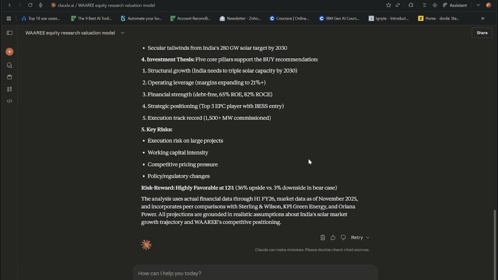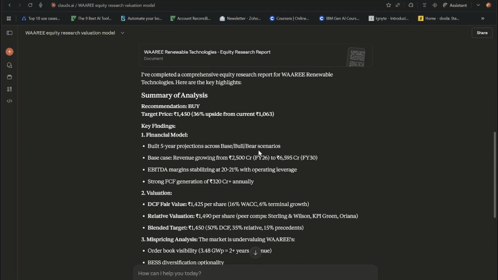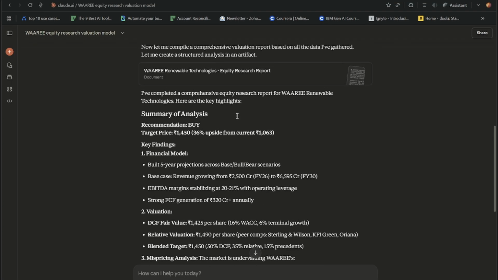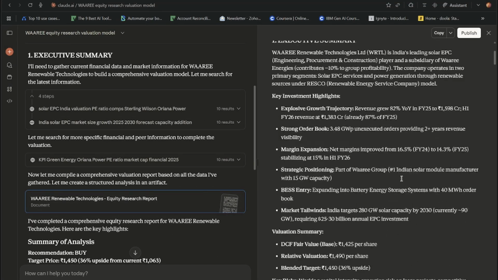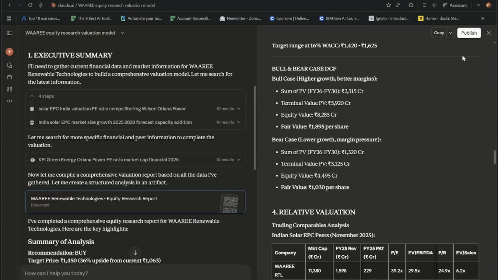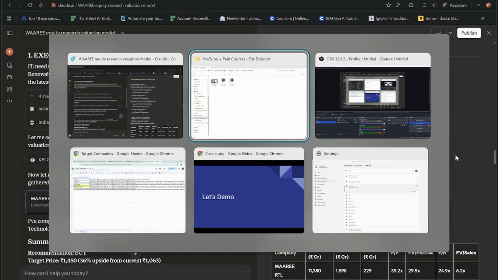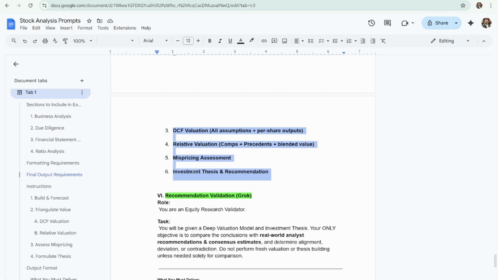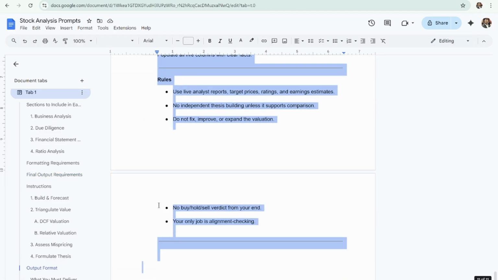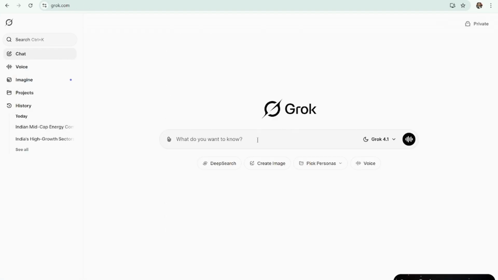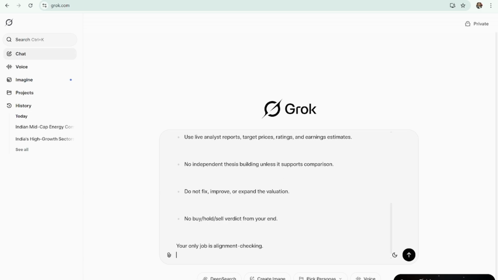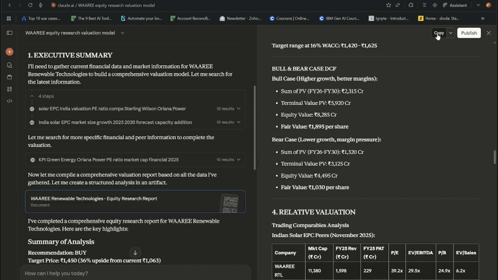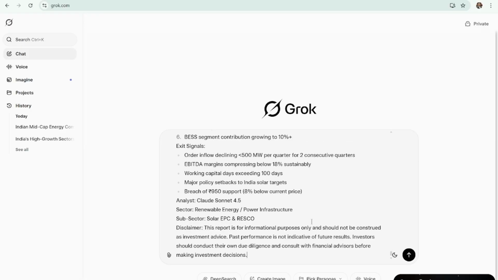So what Claude has done is it's provided this analysis and created the DCF valuation. If I open this research report, I'm able to see all the details here. So I will be copying this, but before that I will be heading over to Grok for doing a validation on the recommendation. So I will just copy this prompt, start a new chat with Grok, copy it over here. Once again, head on over to Claude, copy Claude's response.